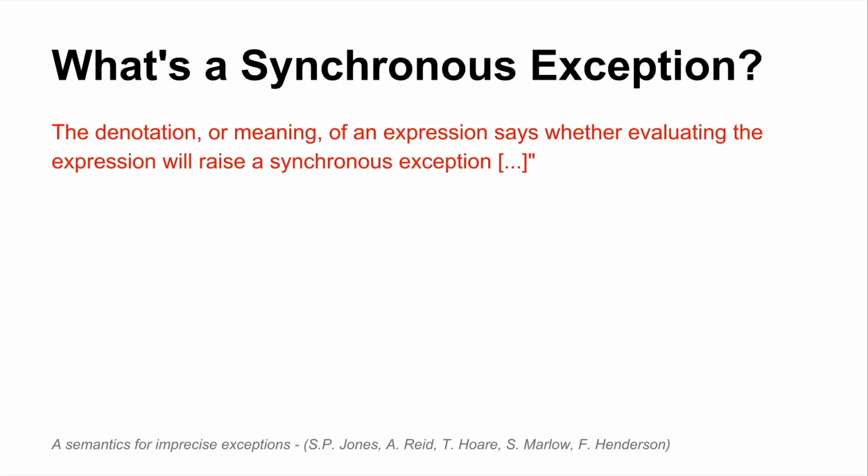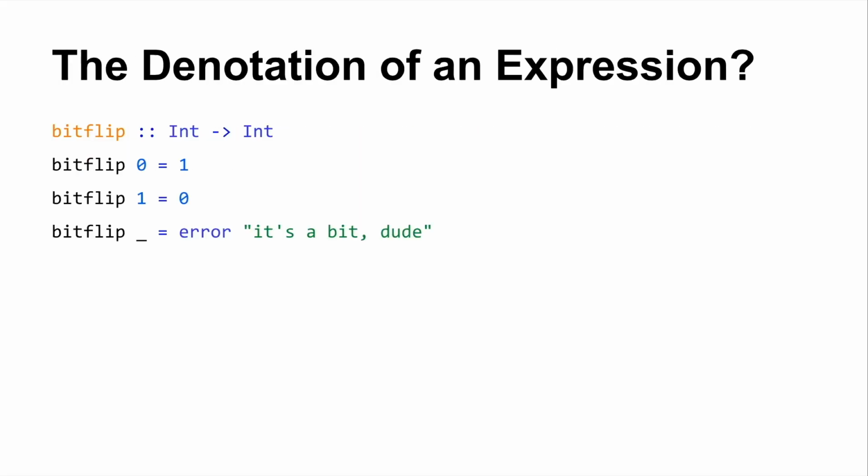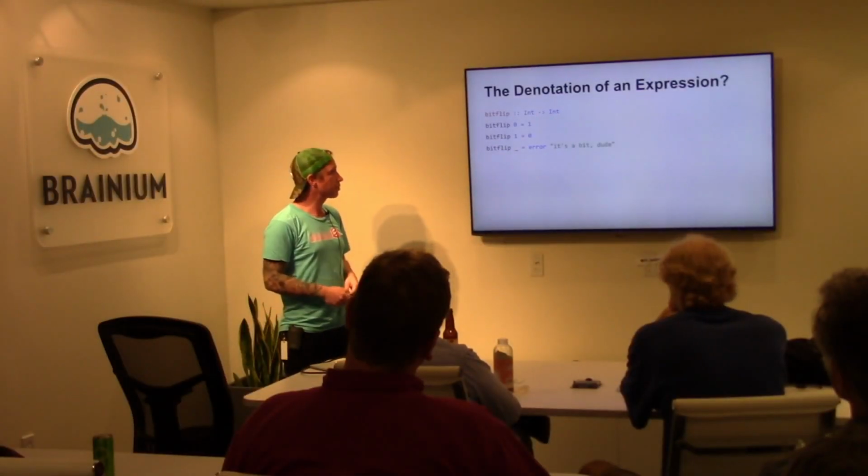The paper goes on to say that the denotation, or the meaning, of an expression will tell you whether or not the expression will raise exceptions. The potential for raising an exception, you're going to see if you actually write down the denotation of the expression. And you may be thinking to yourself, what the hell does that mean? And I will show you using my awesome math skills. So I wrote this function bitFlip that takes an integer and returns an integer to illustrate this notion that the synchronous exception is actually part of the meaning of an expression. So you give it a 0, it gives you back a 1, you give it a 1, it gives you a 0, you give it anything else, it's going to invoke the error function which delegates down to throw.